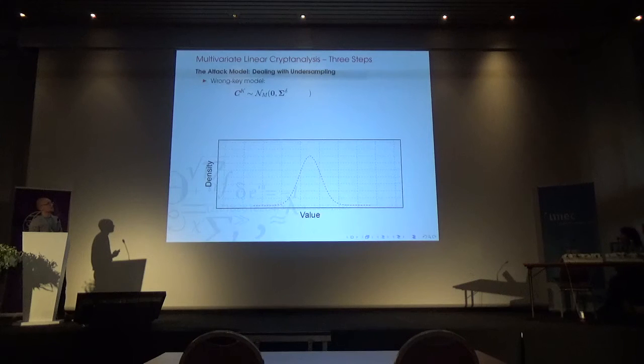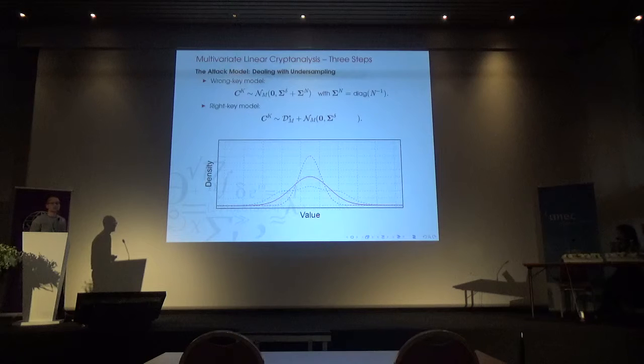So for the wrong key, we have this distribution we had before, which is this curve down here. And then we just have to add some extra things in the variance. And this is this diagonal covariance matrix with entries of 1 over n. So that just stretches out our distribution. Clearly the fewer texts we have, the less good an idea we have of what this distribution actually looks like. And for the right key, this is exactly the same. We have the distribution that we had before. We add this undersampling term here, and we get this.